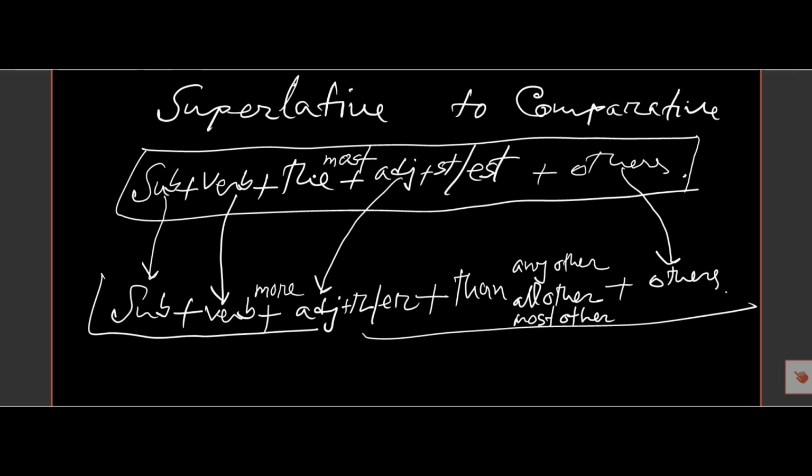Now I repeat the structure again. The structure of the superlative degree begins with subject, then verb, then the, and the adjective is in the superlative form as it takes ST or EST, or if there is no EST, before it there is most.